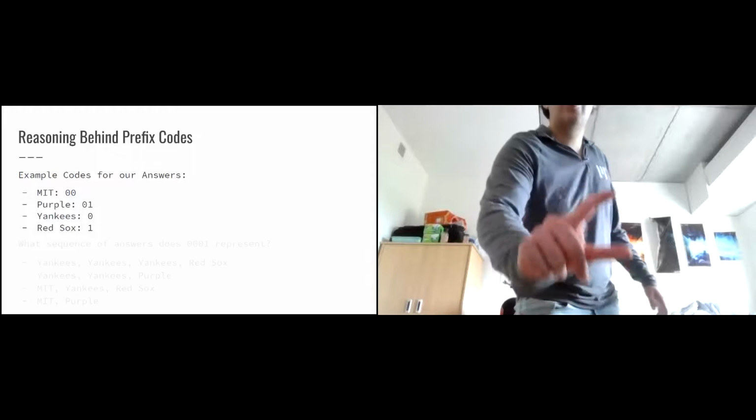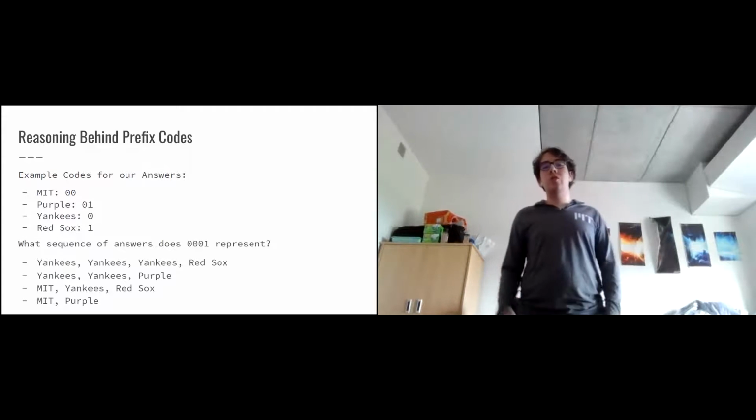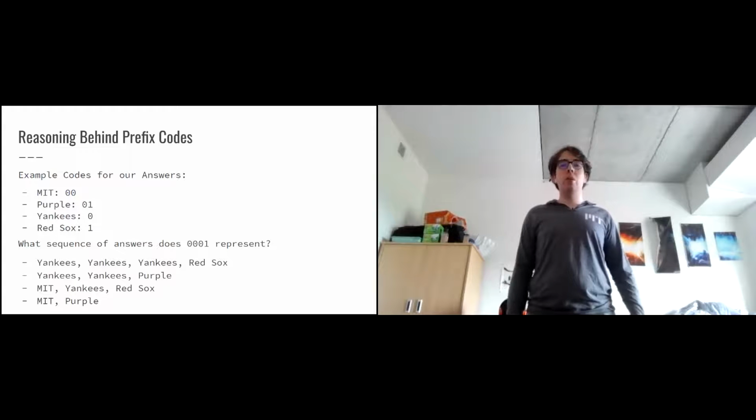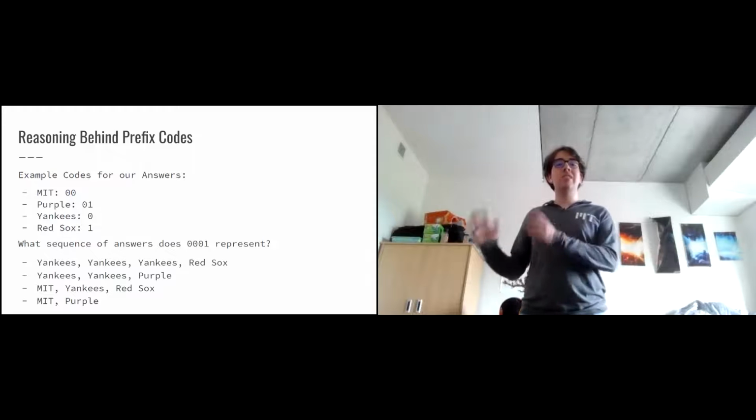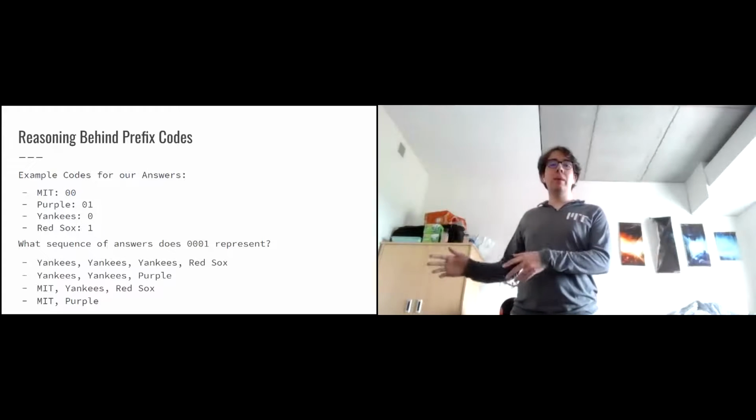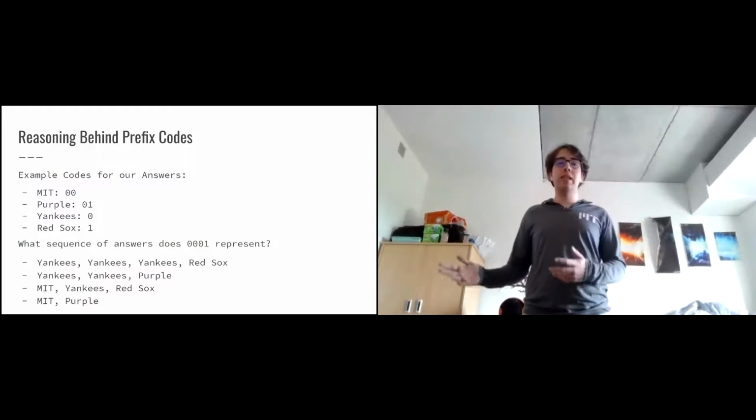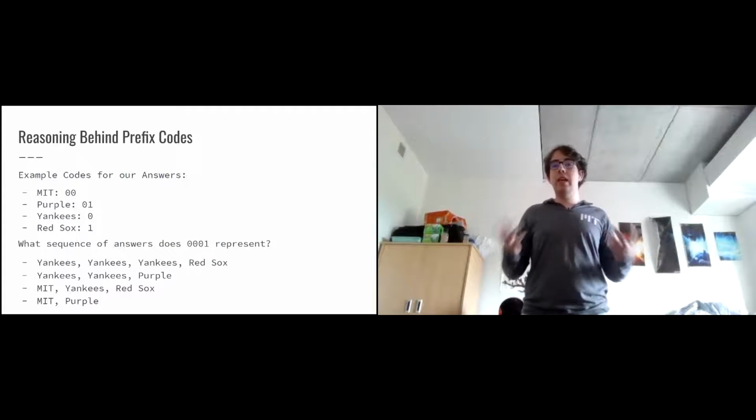But then let me ask you the following question. What sequence of answers does the bit sequence 0001 represent? It could be any of the following because it's ambiguous. Yankees, its prefix code is 0, which is also the prefix of MIT and purple. So in a sequence, we couldn't actually know when Yankees ends and purple begins, or when Yankees ends and MIT begins. So that's why it's ambiguous.